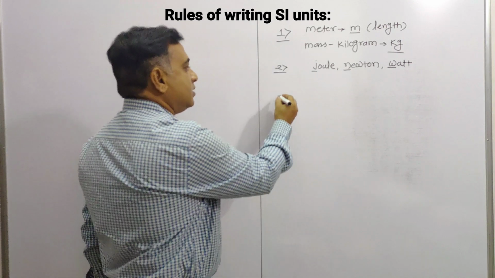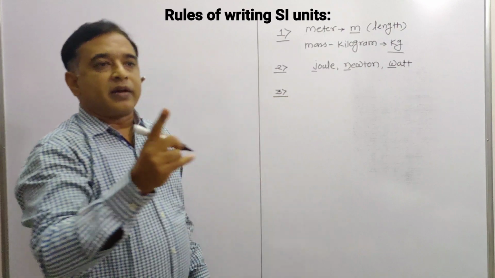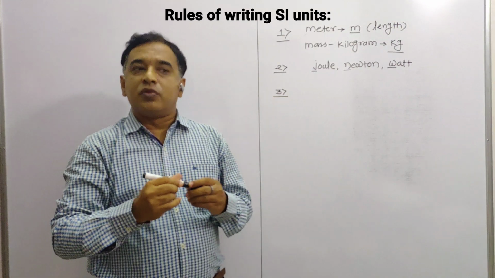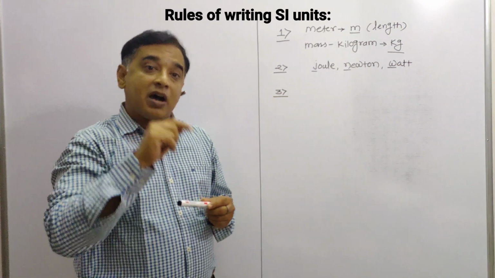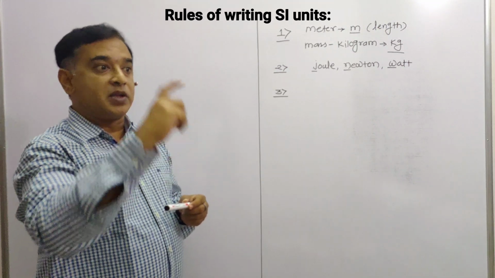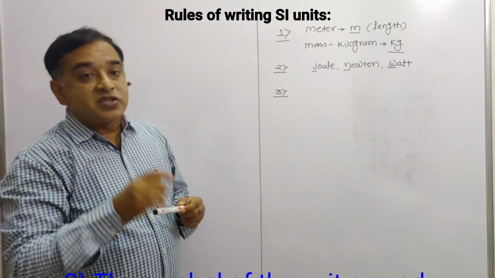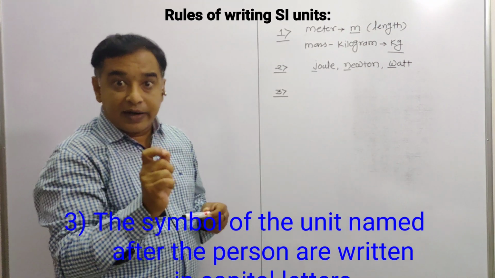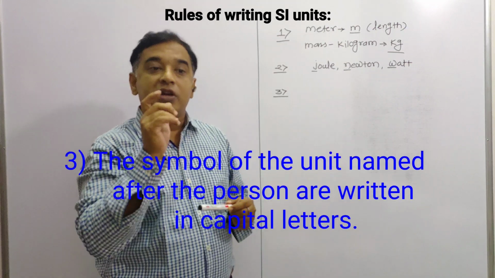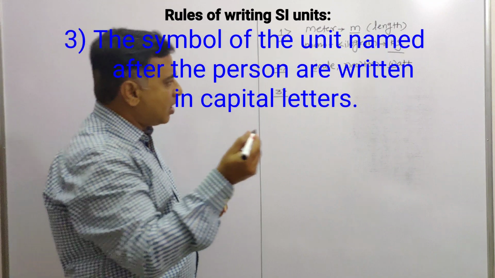The next sentence, the third rule: while writing the symbol of a unit which is named after a person, it is always written in capital letter. How?